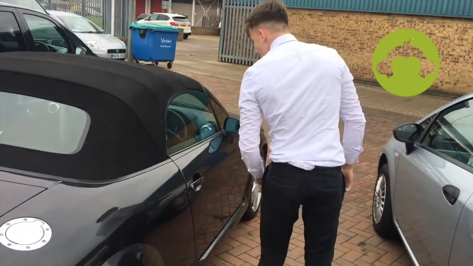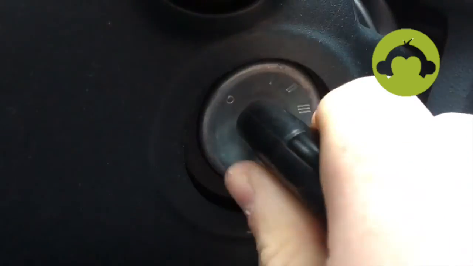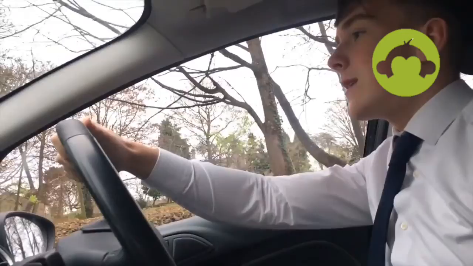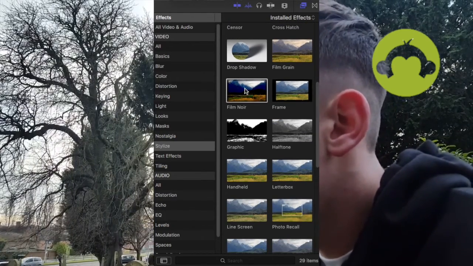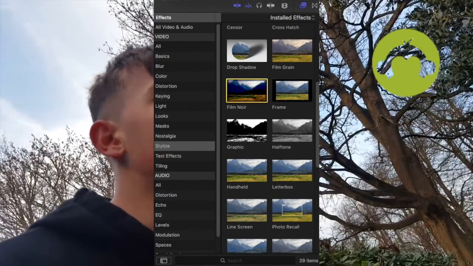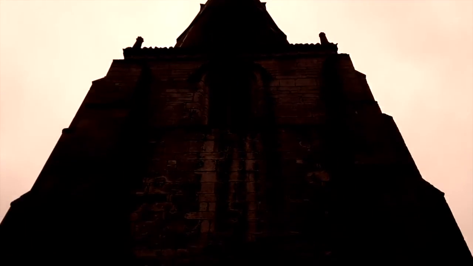It wasn't too late to make changes to our project either. Due to the feedback we were given on SurveyMonkey, we changed the colours we used throughout the piece. The opening 20 seconds of our chosen song has a much slower pace than the rest of the song, and our audience felt that we should recognise this. Because of this, we added a colour filter onto the section called Film Noir. The addition of this filter gave our opening 20 seconds a much darker feel, which our audience responded well to. This filter stayed on our video and is even in our final piece.